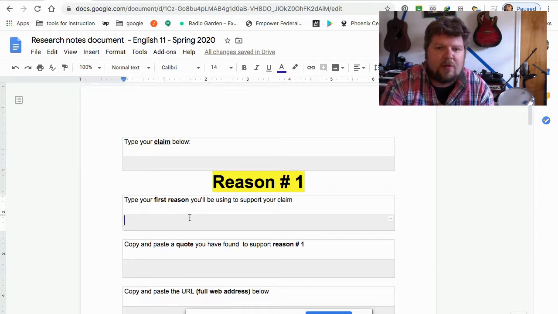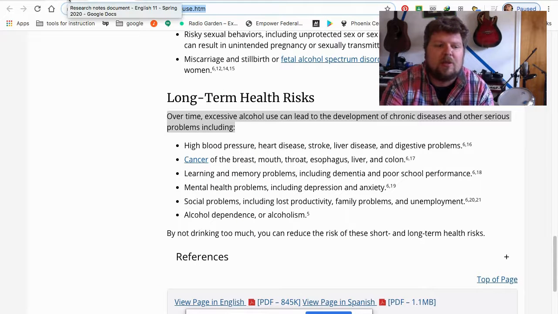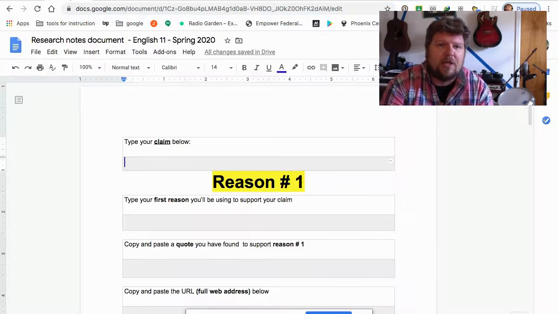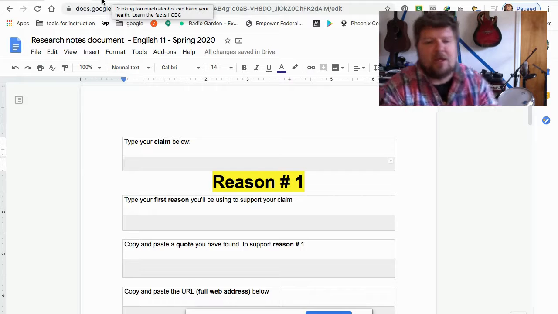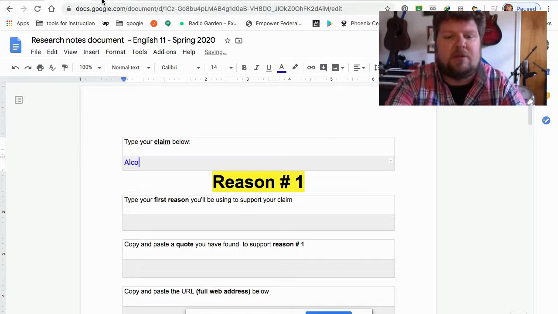And while we're doing this research, I'm going to be modeling what I expect out of you guys by writing a research paper along with you. The topic that I chose is whether or not alcohol should be banned in the United States, and I am going to argue the side that alcohol should be banned. So my claim is alcohol should be banned.